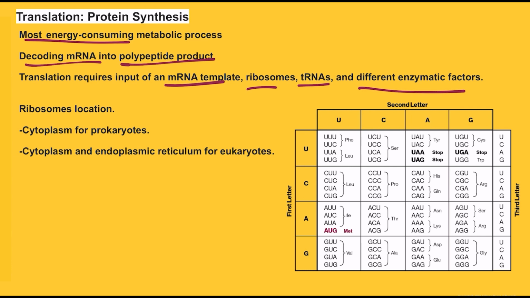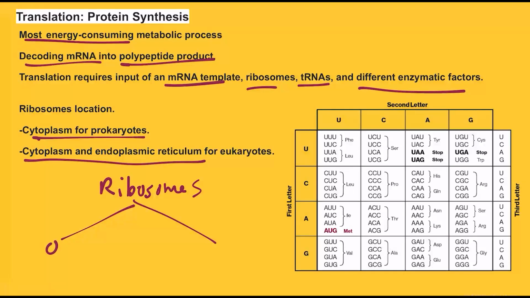For prokaryotes, the ribosomes are located in the cytoplasm. And for eukaryotes, ribosomes are in the cytoplasm and also the endoplasmic reticulum. Ribosomes are made up of 2 subunits, one smaller subunit and one larger subunit. The smaller subunit is responsible for binding mRNA templates, and the larger one is responsible for binding tRNA.